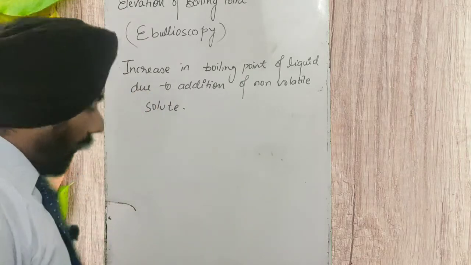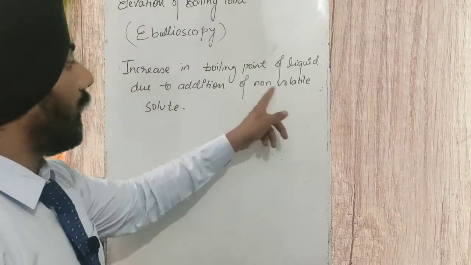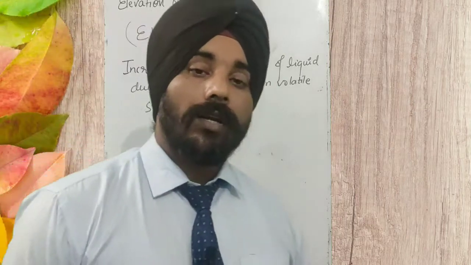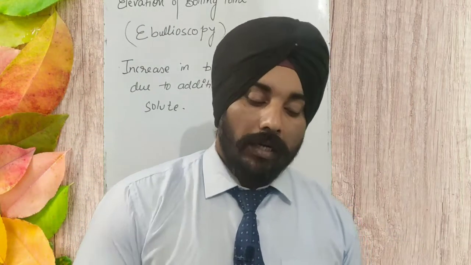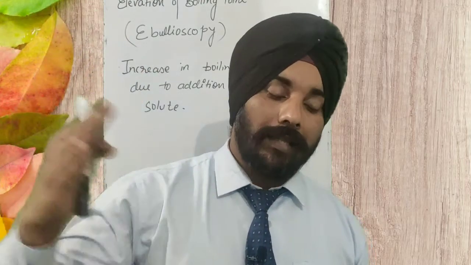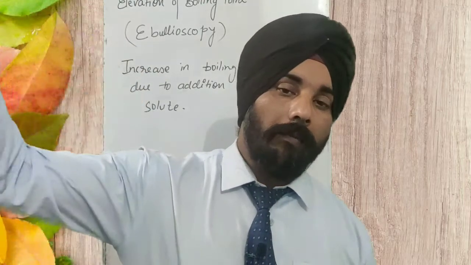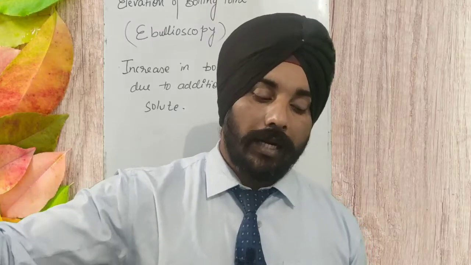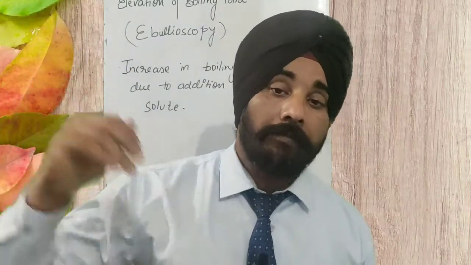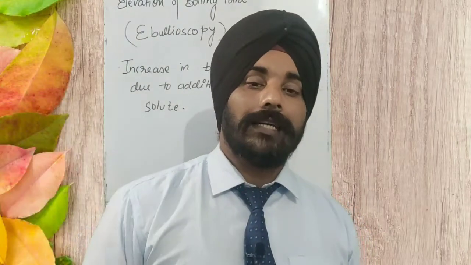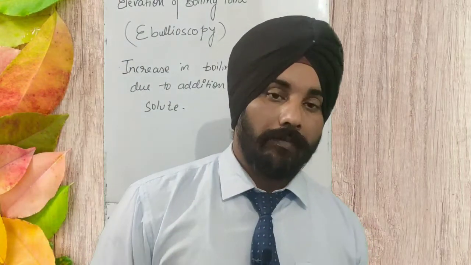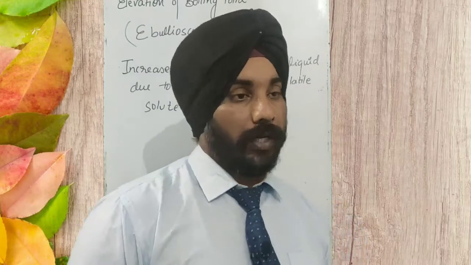Okay, and what non-volatile solute has done is that it actually decreases the vapor pressure. Now, to achieve the stage when the vapor pressure of the liquid becomes equal to the atmospheric pressure, this stage will be achieved at a little bit higher temperature. So this increase in the temperature, this increase in the boiling point, is called elevation of boiling point.